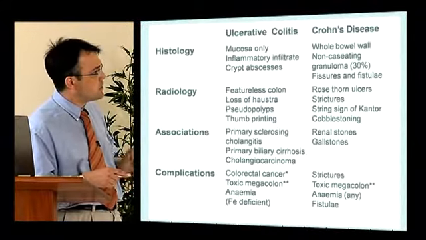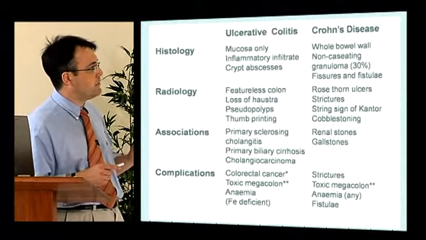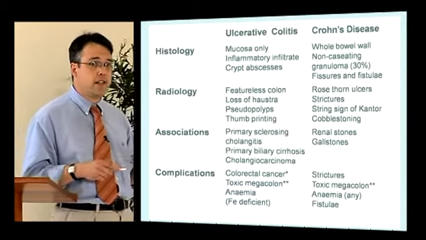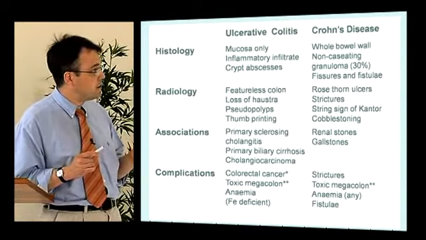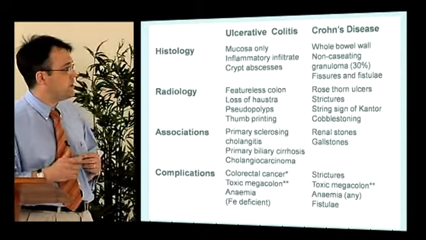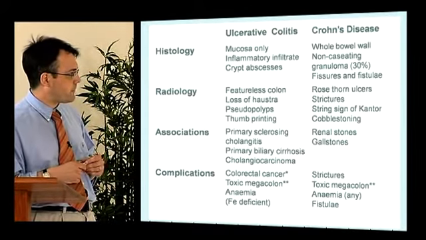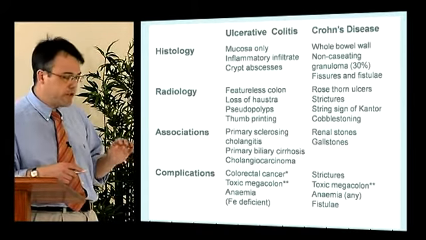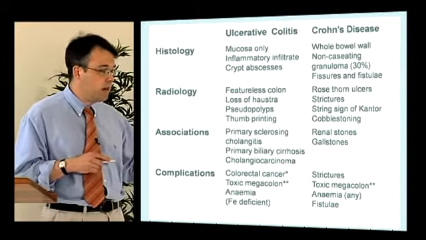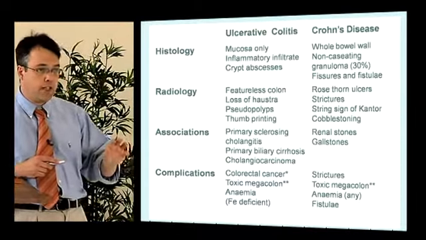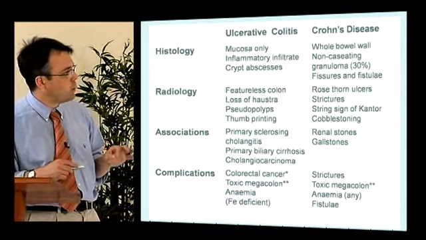If we look at Crohn's, the whole thickness of the bowel wall is involved, with non-caseating granulomas in about a third. It can also cause fissures or fistulae. And we can divide Crohn's into where it affects: small bowel, terminal ileum, colonic, perianal, or by its pattern of disease into inflammatory, which is similar to UC, stricturing, or penetrating, penetrating meaning the formation of fistulae.